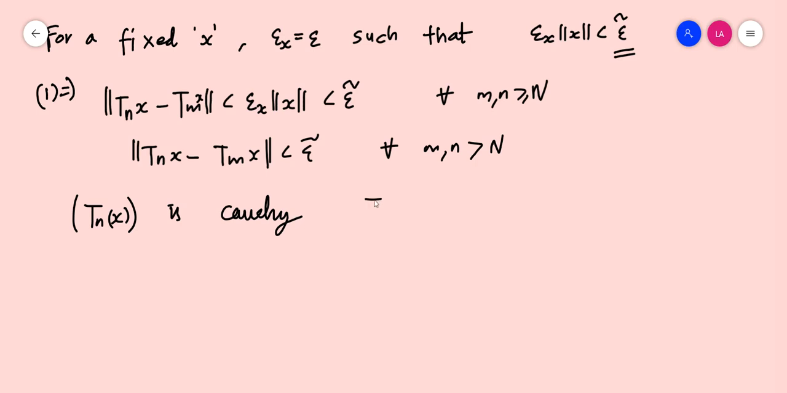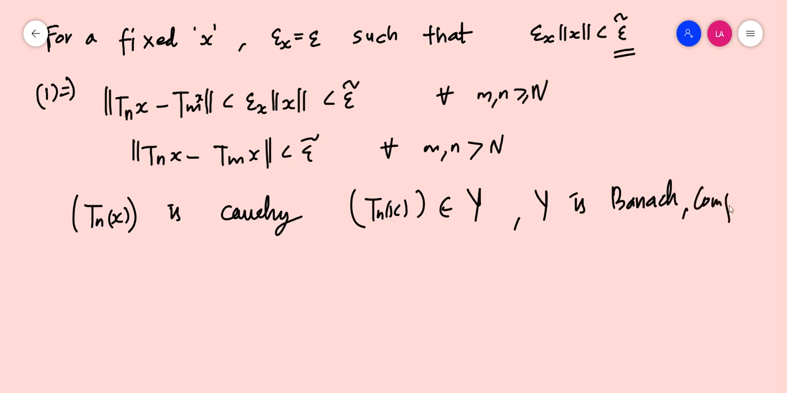Now Tnx is a sequence which is in Y, and Y is Banach, or complete, which means every Cauchy sequence in Y converges in Y itself. So the sequence Tnx converges to some y which belongs to capital Y, because Tnx is a Cauchy sequence in capital Y and Y is a complete space.